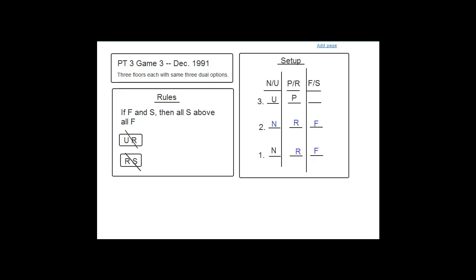So C says there are new cars on floor 2. That must be true, right? We figured that out already. So D says there are research models on floor 2. That also must be true. So A, B, C, and D are all wrong answers because they must be true. And in this case, we're looking for the thing that is not necessarily true, or in other words, the thing that can be false. So hopefully E can be false.